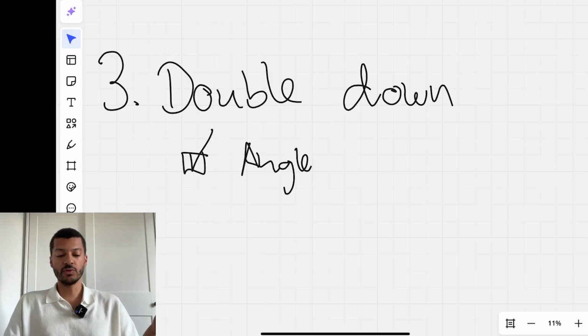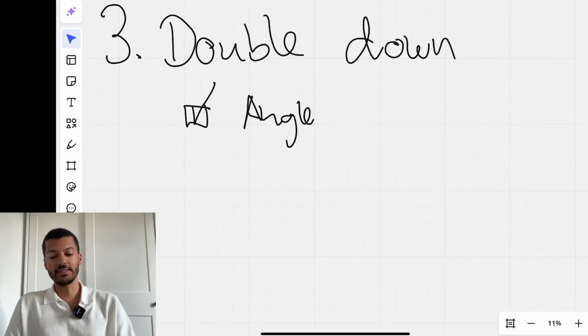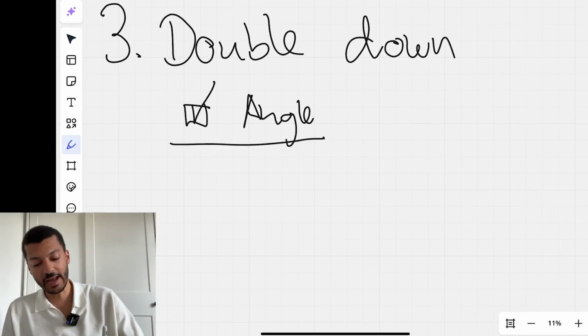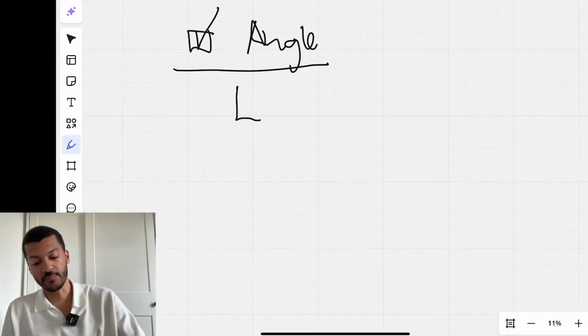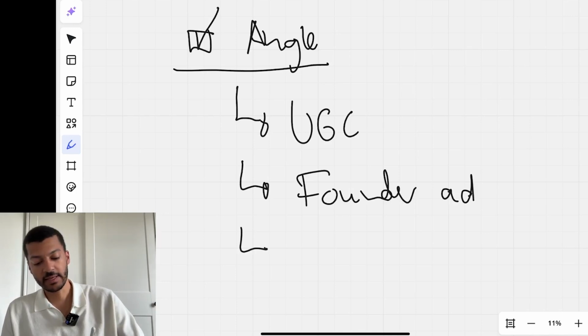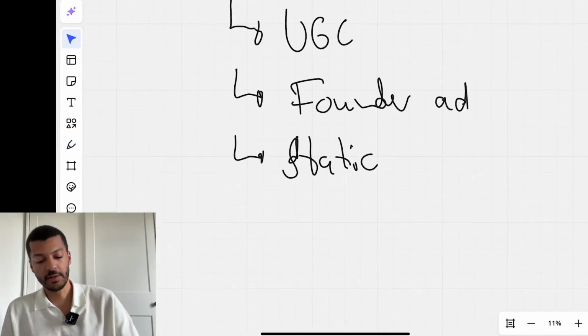So what we want to do is actually test these different ones. I call this creative exploration, where you essentially take the angle and you take the messaging, and now you figure out, okay, let's test some UGC concepts. Let's test founder ads, okay? Let's test further static ads, right? There might be something there.